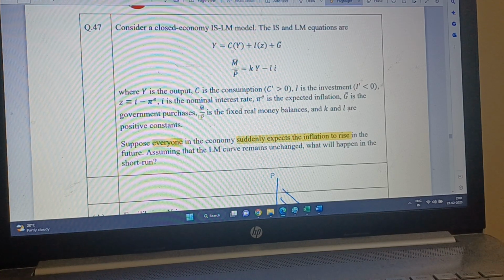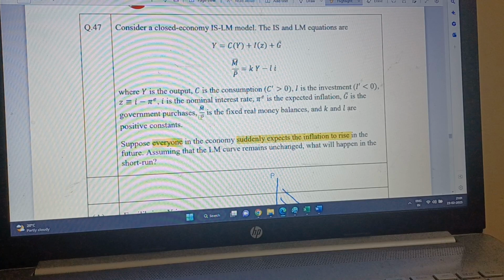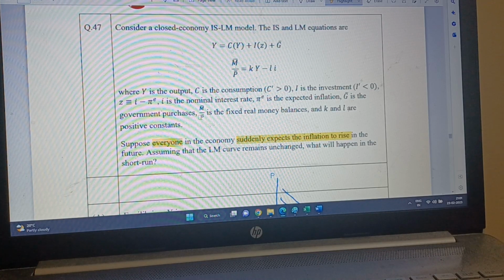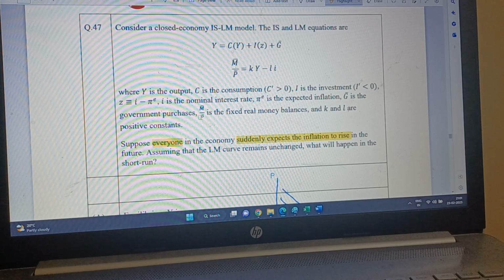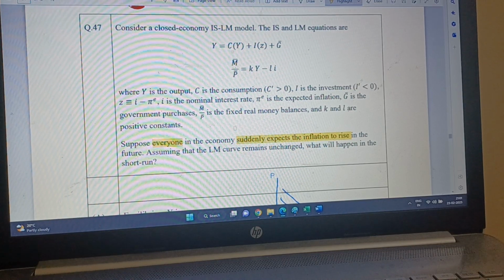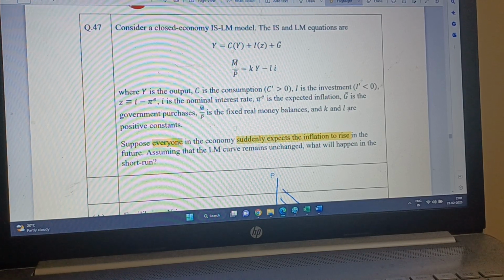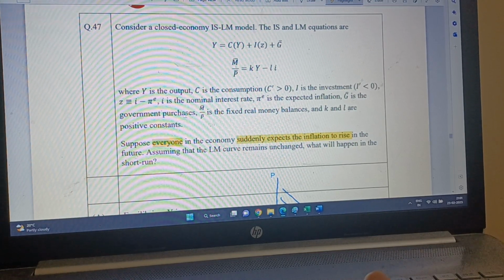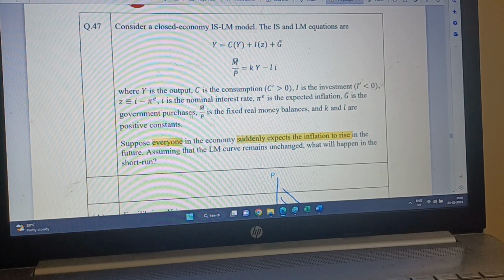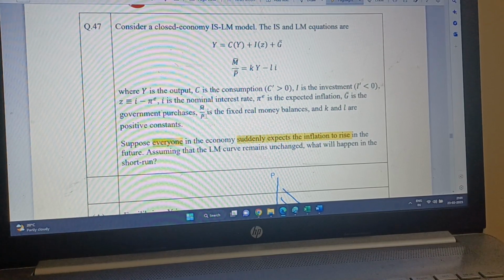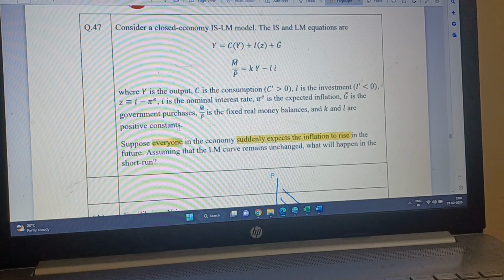Perishable goods may be sold at higher prices, but it says that prices don't change, so let me keep the price fixed. But all the durable goods will not be sold, and they will be sold only if someone pays higher prices. So even though this question tells us to make an unrealistic assumption, if everyone expects inflation, then prices cannot remain fixed.